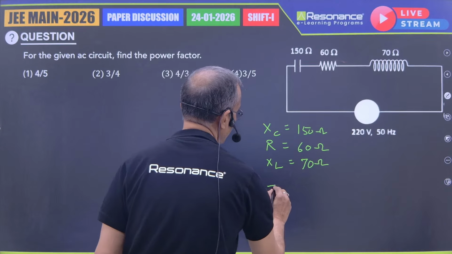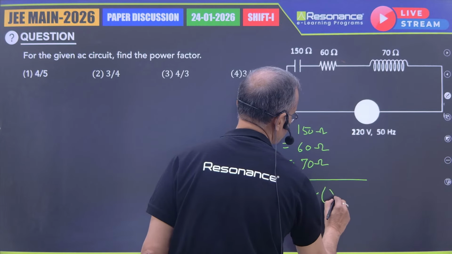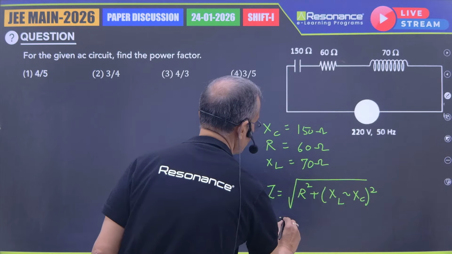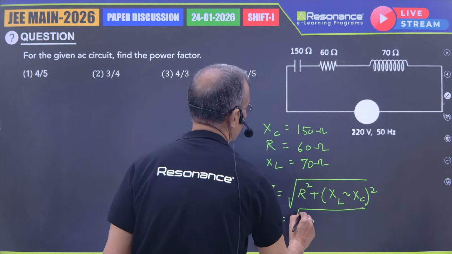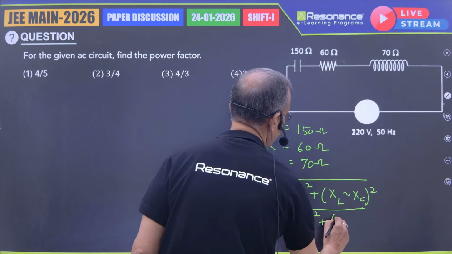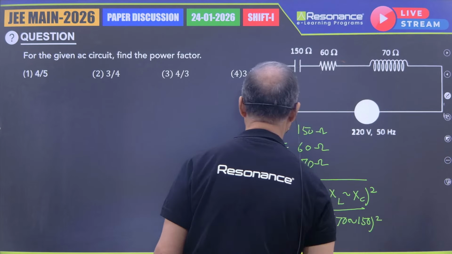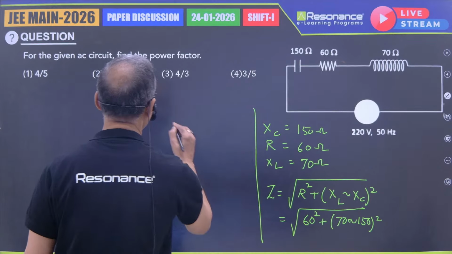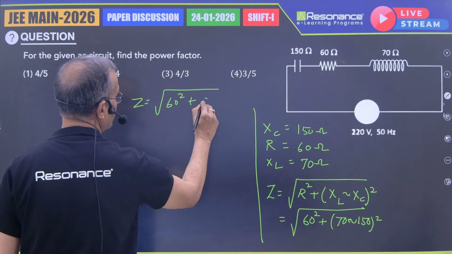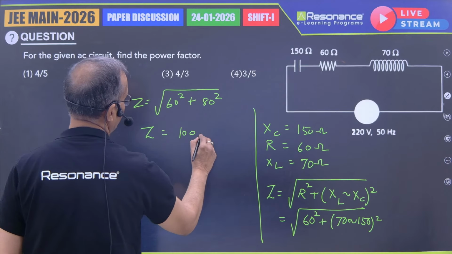You want the net impedance, which is root of R squared plus (XL minus XC) squared. So this equals R 60 squared plus (70 minus 150) squared. Z will be under root 60 squared plus 80 squared, so Z will become 100 ohm.